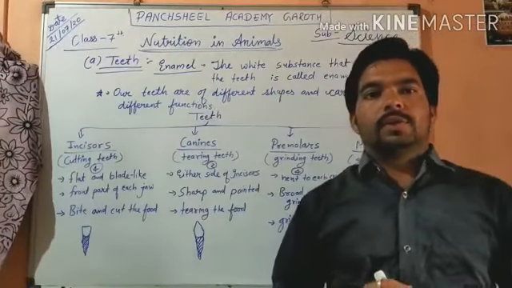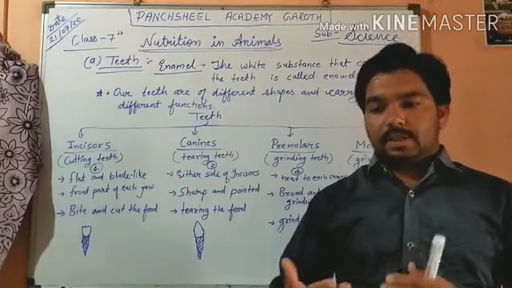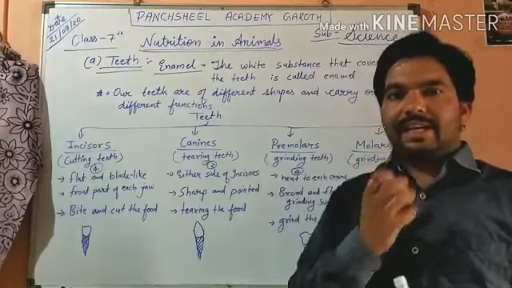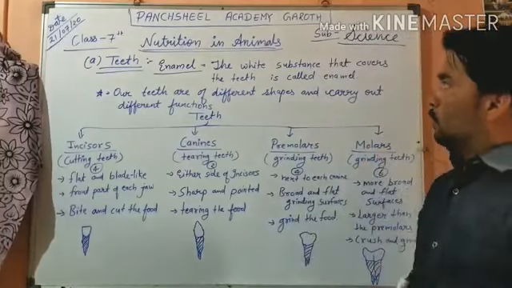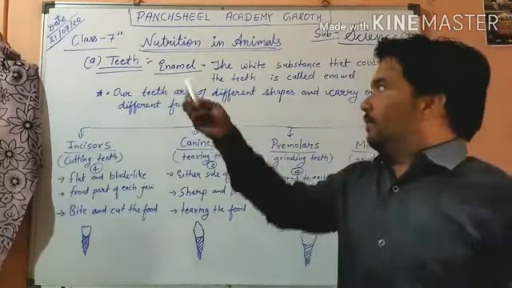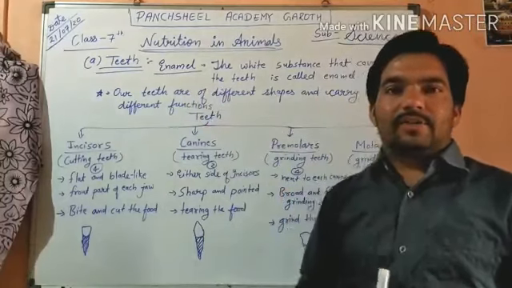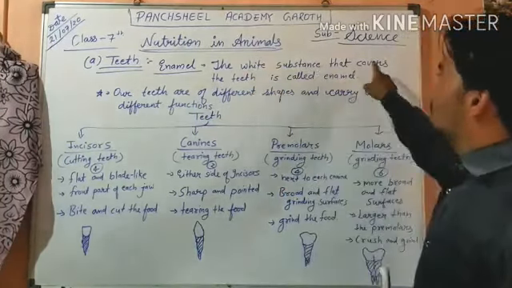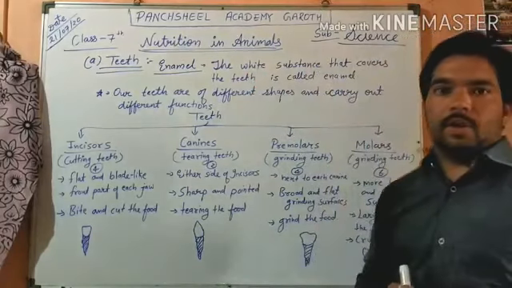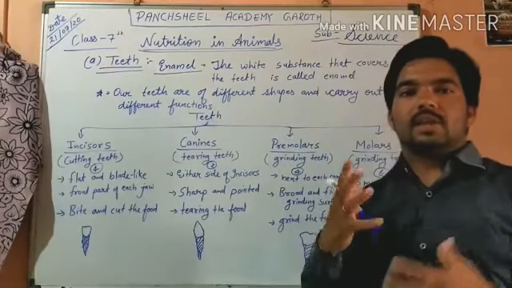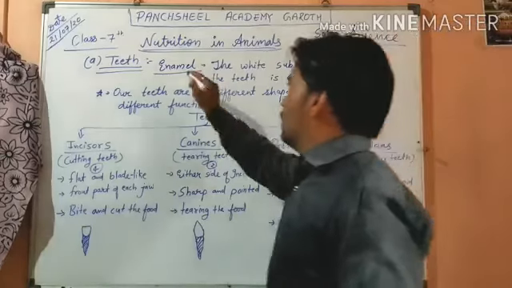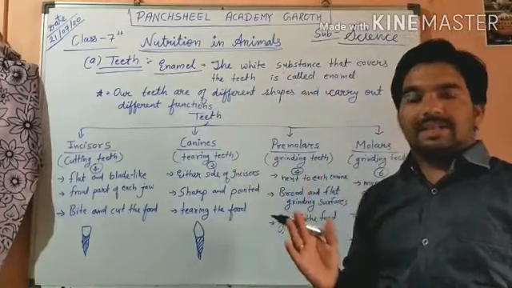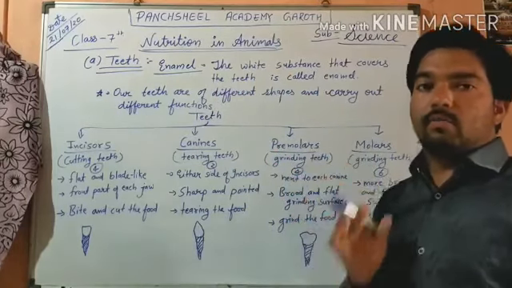From childhood we don't have teeth, but slowly, when a child grows up, we get teeth. First is enamel, the white part. The white substance that covers the teeth is called enamel, and it is the hardest substance in our body.